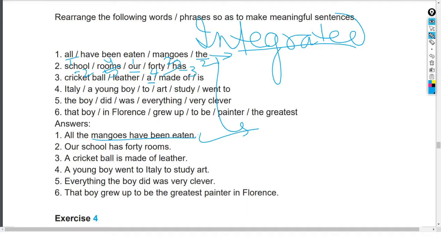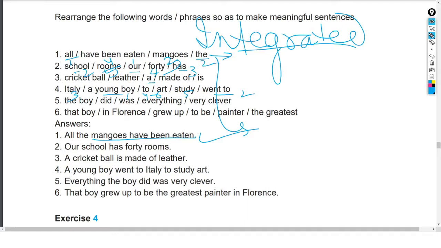Over. Italy, a young boy to art study went. So what will be the answer? A young boy, number one. After that, went to, number two. Went to where? Italy. For what purpose? To study art. Over. The boy did was everything very clear. The boy did was everything very clear.